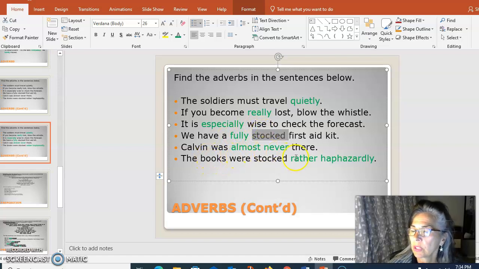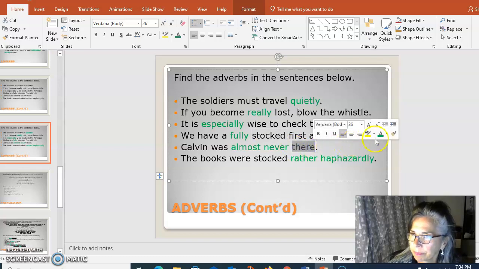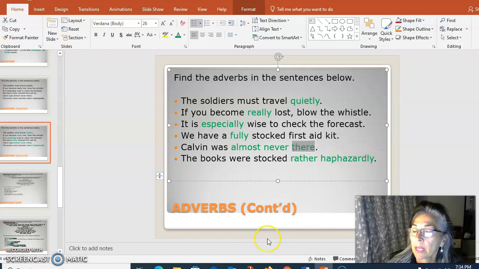Calvin was almost never there. Okay. Actually, all of these should be green. All right. Because if I said Calvin was there, it tells us where Calvin was. And where is one of the question's adverbs answer, right? Where was he? He was there.